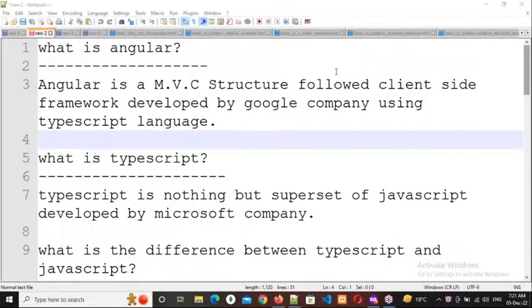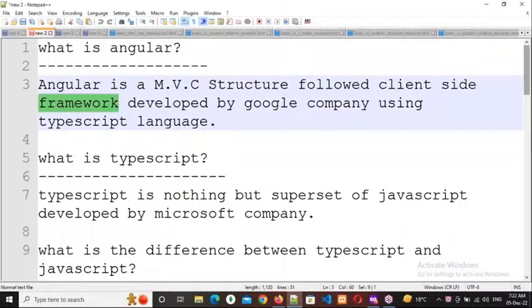Right. Now, framework. Why is everybody using frameworks nowadays? It is a client-side framework, right? We understand the difference between client-side and server-side technologies. Now we need to understand this framework. Why does everybody use a framework to develop their application nowadays? As per your knowledge, you can respond.